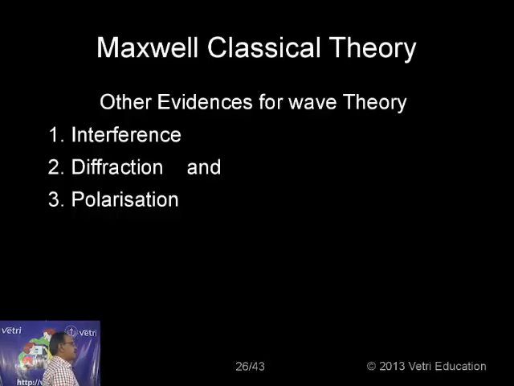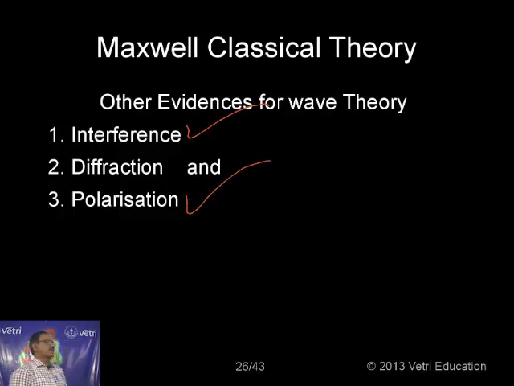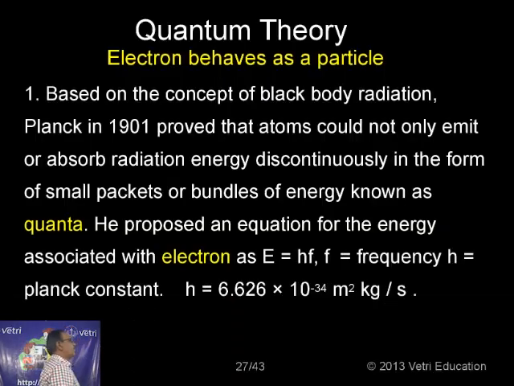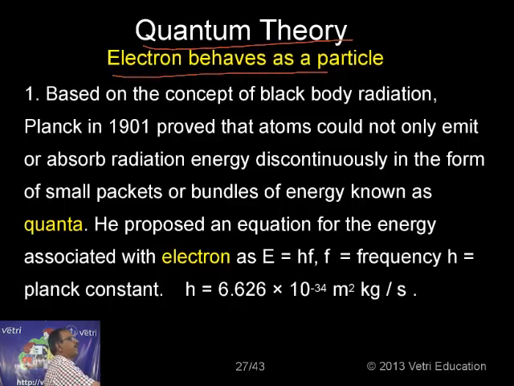The third one. Other evidences for wave theories are interference, diffraction, which we have seen, and polarization. You might have studied these in physics. These are the evidences to show that electrons behave as a wave, or atoms behave as a wave. Okay, let me go for quantum theory. That is a particle theory. Electron behaves as a particle, or atom behaves as a particle.